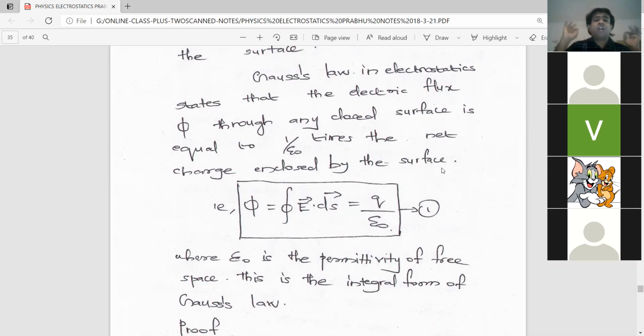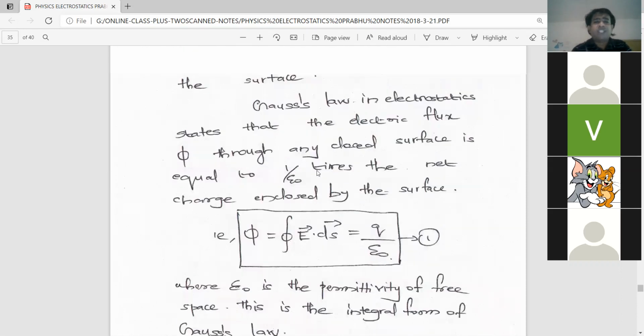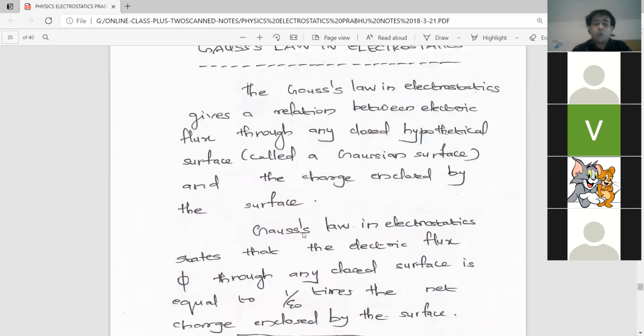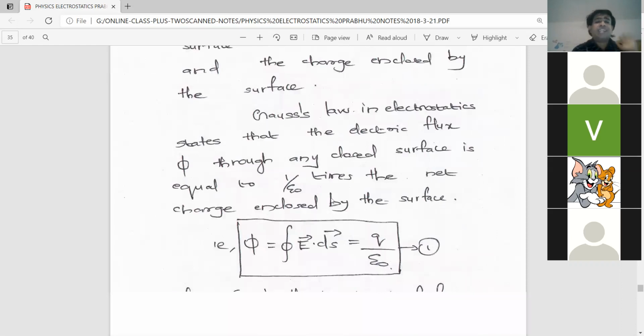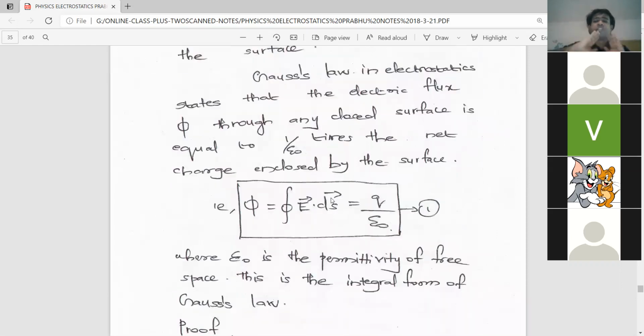So we can define it like this. Gauss's law in electrostatics states that the electric flux phi through any closed surface is equal to 1 by epsilon 0 times the net charge enclosed by the surface. Then you have to write this equation. When they ask for Gauss's law in electrostatics for 2 marks, you don't need to write the first statement. You only need to define this and give the equation. That's enough for a 2 mark question. Don't waste time on unnecessary statements. Please write up to the mark. For a 2 mark question, write this definition, write this equation, and write what epsilon 0 is. That is more than enough for 2 marks or even 3 marks. Am I clear?